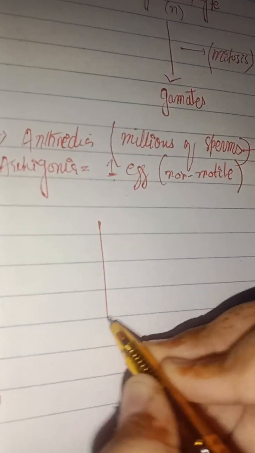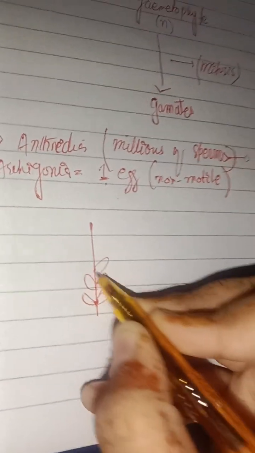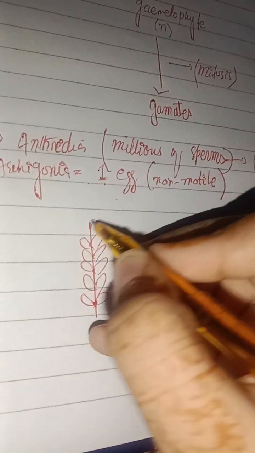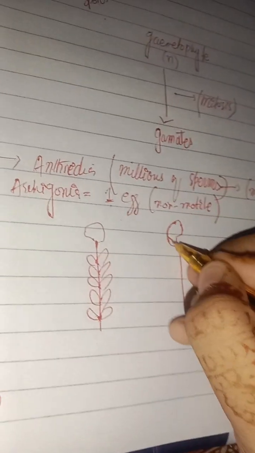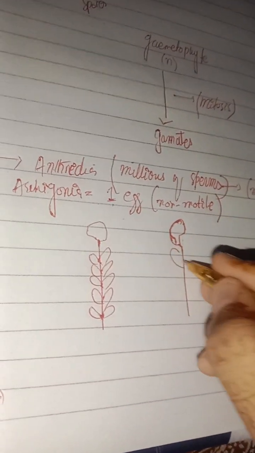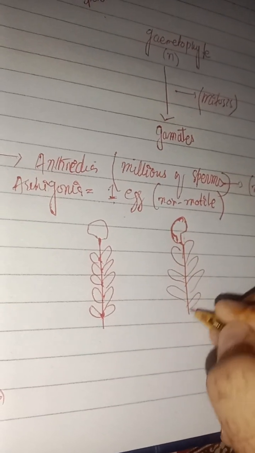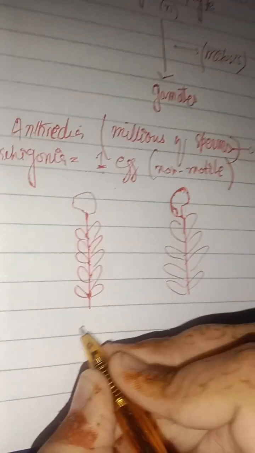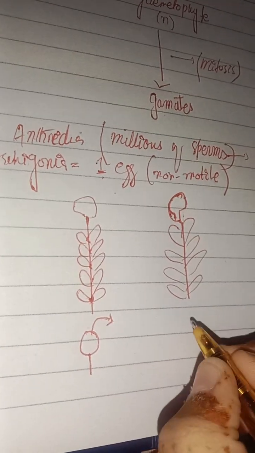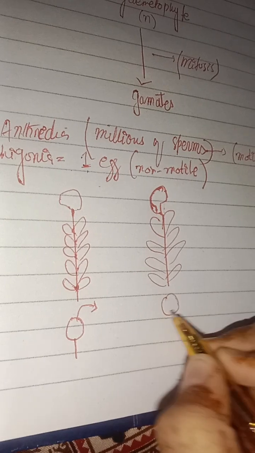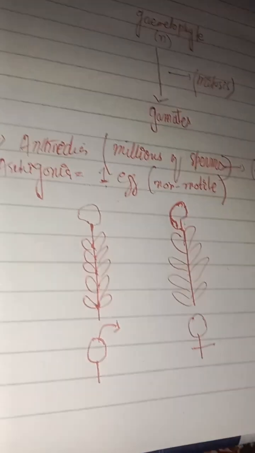Now let's talk about the male plant. Now this is the female part. This sign is of male, and this sign is the female, meaning it is the male plant.